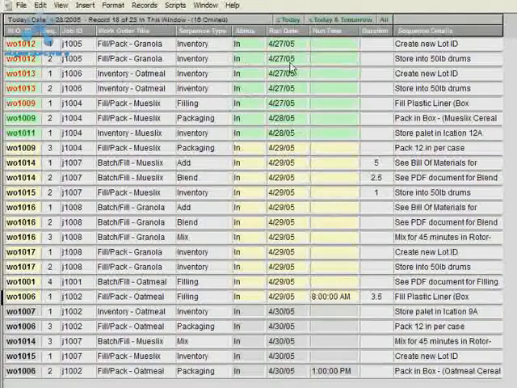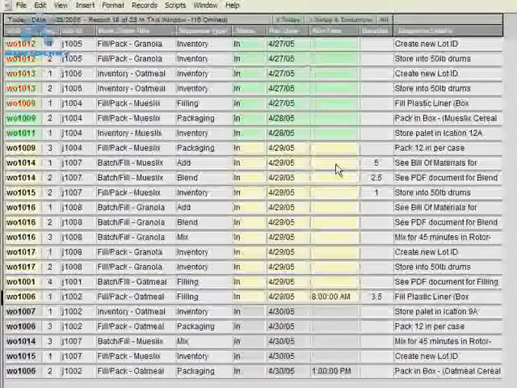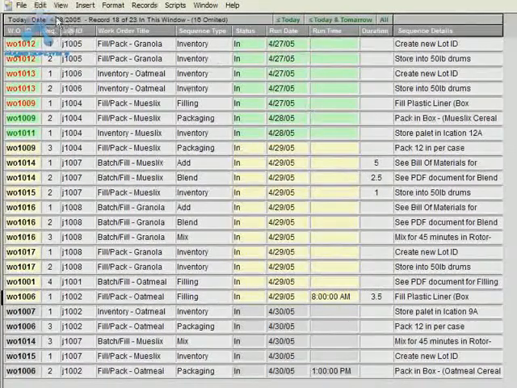Now this is a summary of all of the sequences that are in process at this time. And you can see the field backgrounds change and the field text color changes on the work order. These colors change based on the current date and the run date for the sequence. Right now the current date is 4/28.